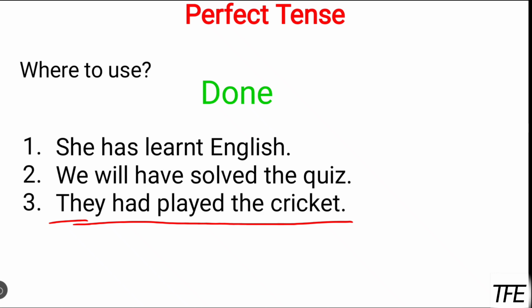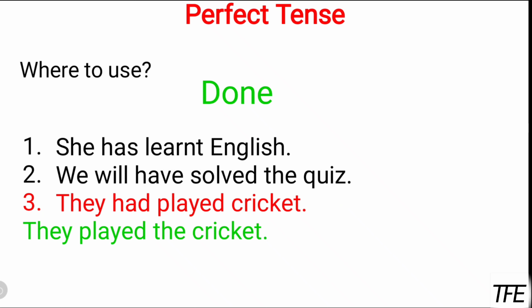Here you have to focus on this sentence, because it is in past perfect tense and we generally don't use this kind of sentence. For past perfect, we use two sentences together, but once we use this kind of sentence alone, it seems only 50% complete, or it seems that there should be something else with this sentence. Instead of perfect tense, we use indefinite. So let's go through past indefinite, that will be: they played cricket. Here it is correct. If you have only this much to say, then go through past indefinite.